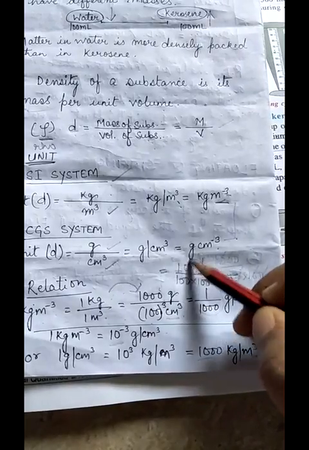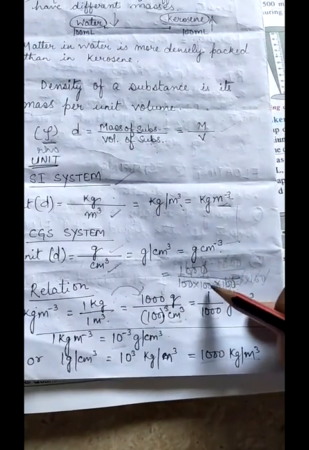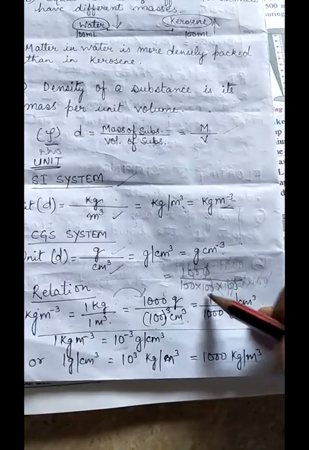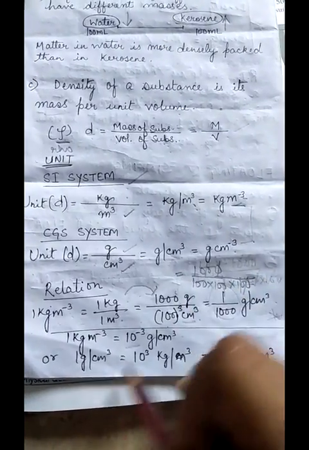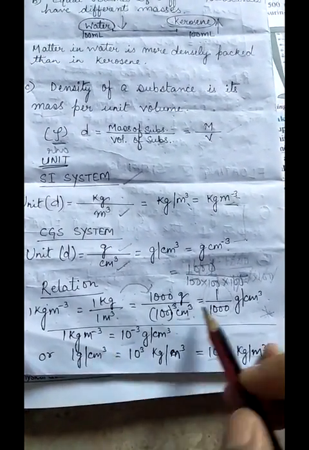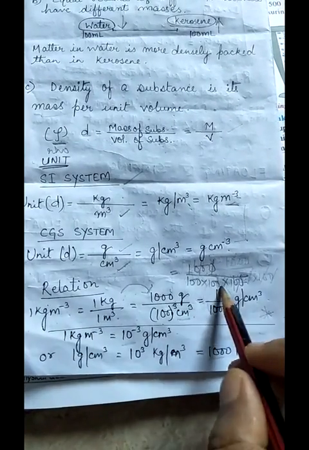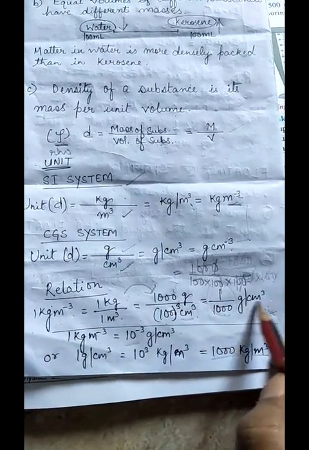So when you cancel the zeros, you will be getting 1 upon 1000. So 1 kg per meter cube is equal to 1 upon 1000 gram per centimeter cube.